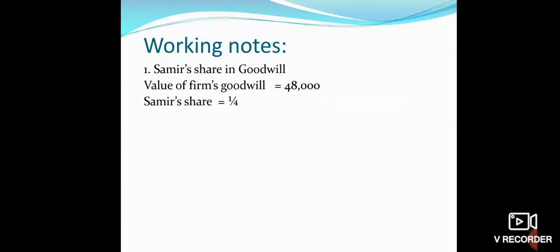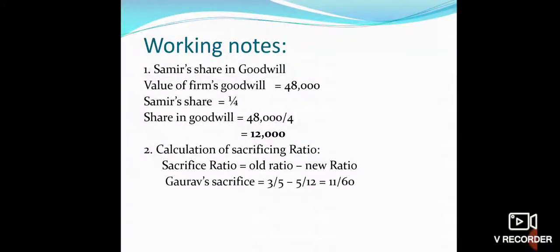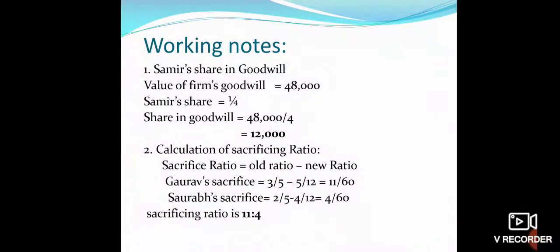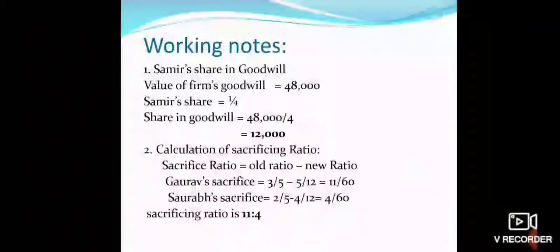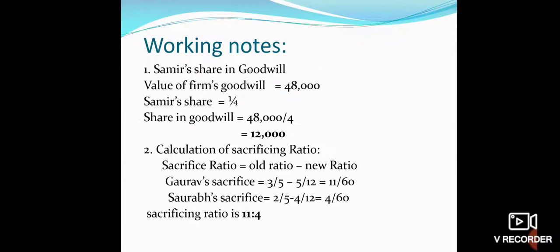You can go through the working notes again. Ratio was given as 11:4 and the share was 12,000. So this was about the third case of goodwill, when goodwill is not appearing in the books.